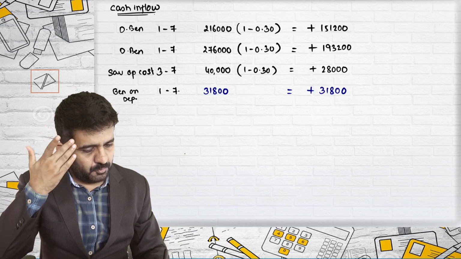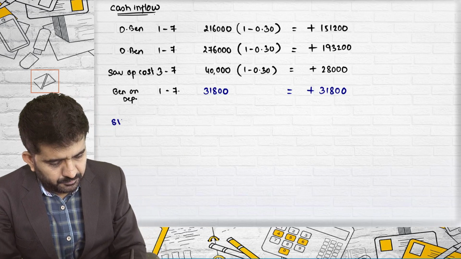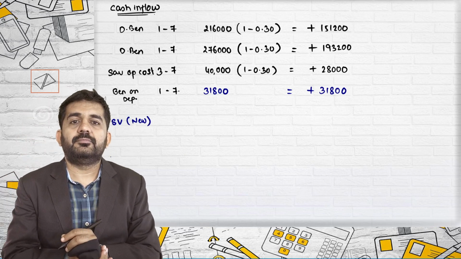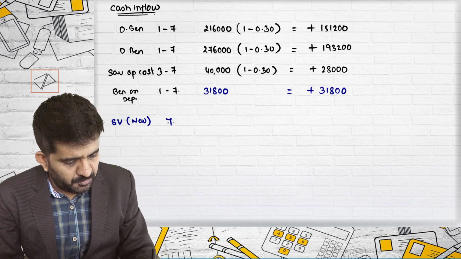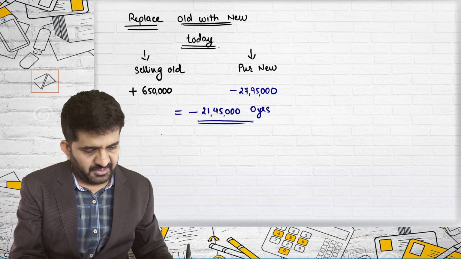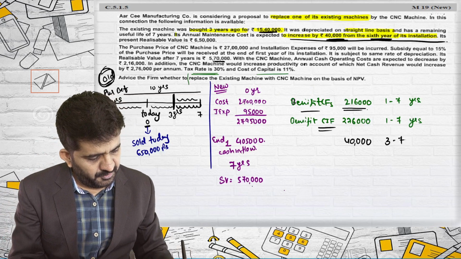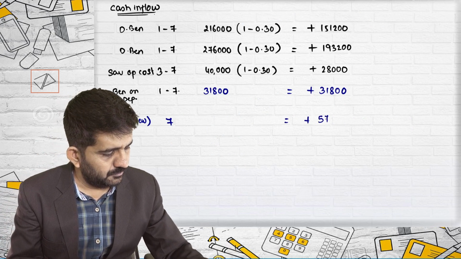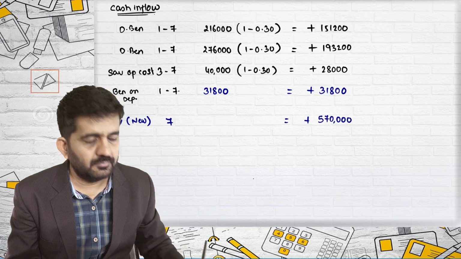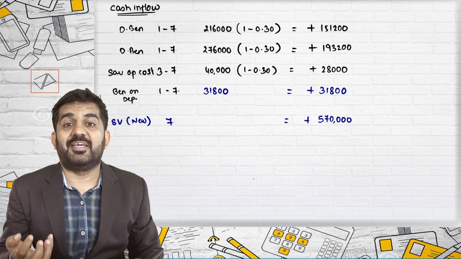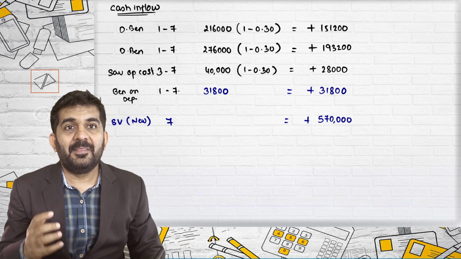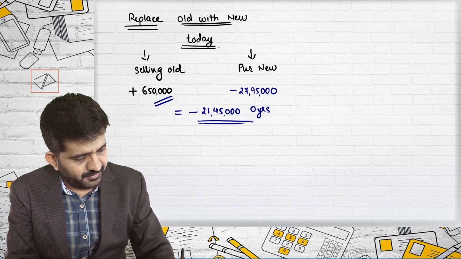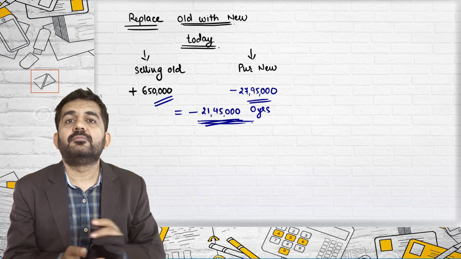Other benefits which I will be getting: one is the scrap value of the new machine. Scrap value of the new machine will be only at the end of the 7th year, which will be 5,70,000. Sir, the cash inflow of the old machine we have already deducted, right?